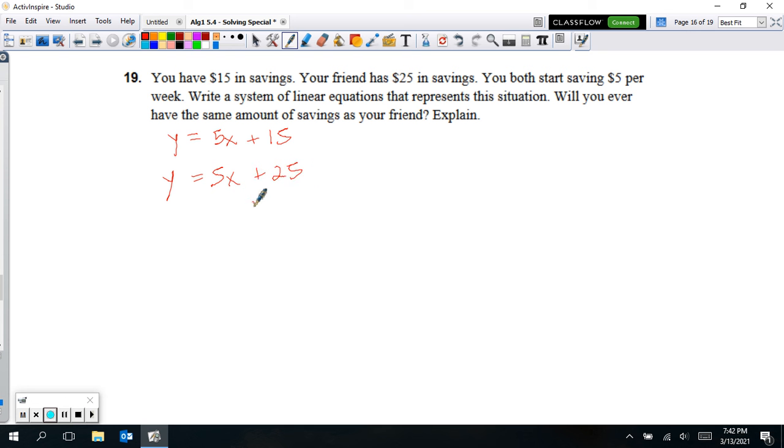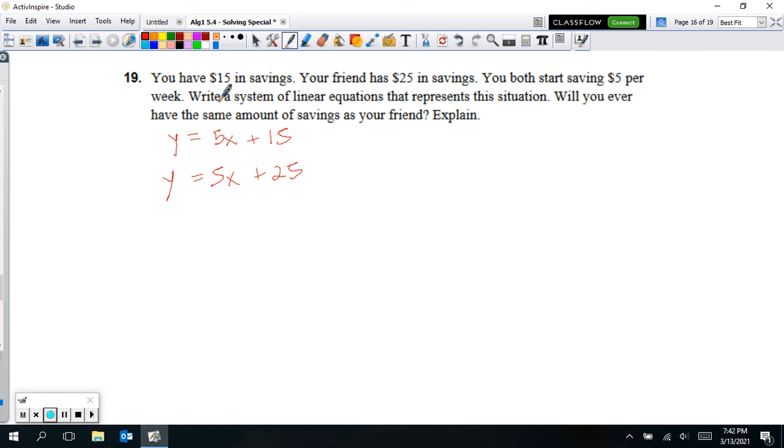So as you can see, we have two slope-intercept equations. So your friend has $25 initially in their account, and they're going to be adding $5 a week to it, just like you are. So there's our system.